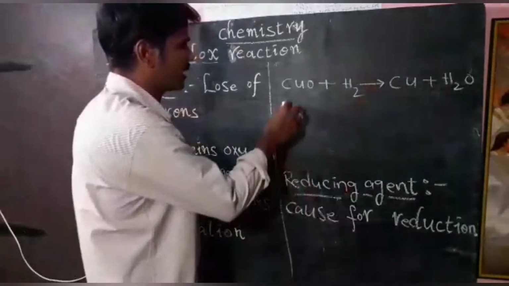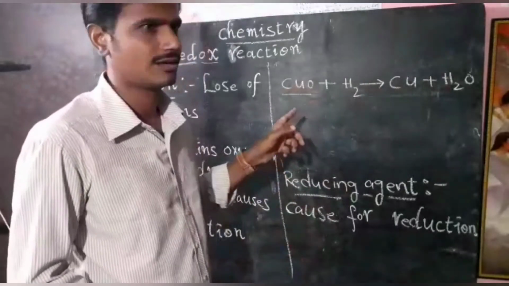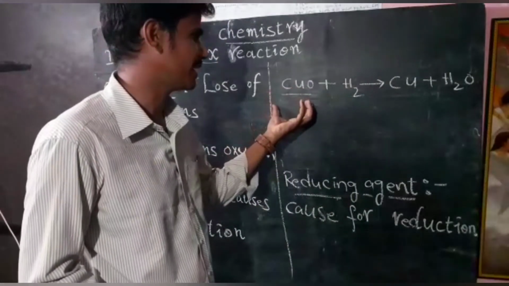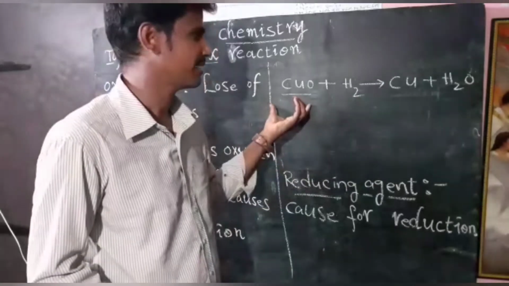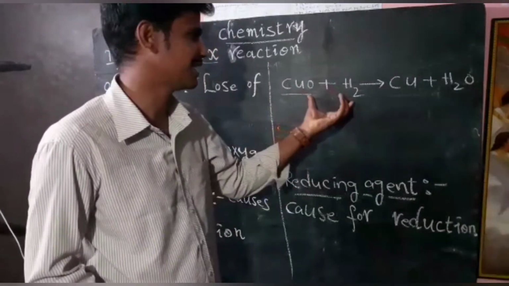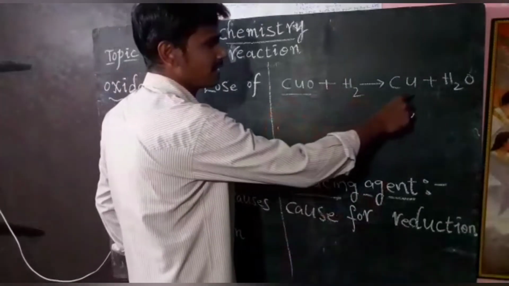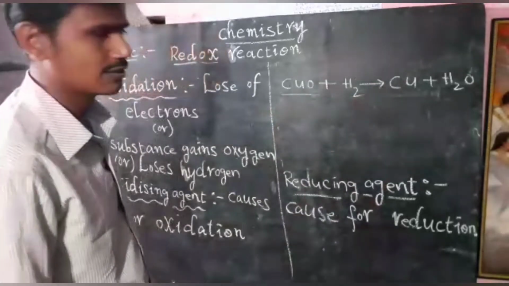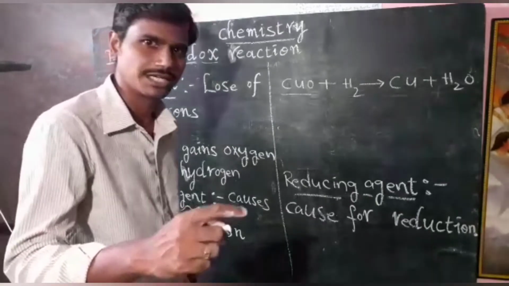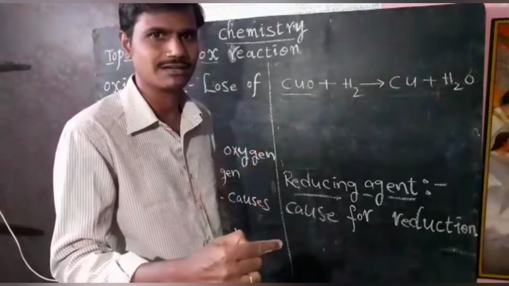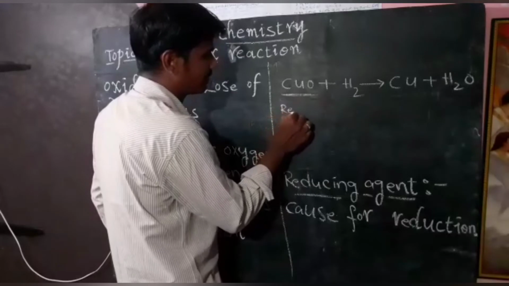See here, copper oxide. In that, oxygen is there. Here copper oxide is the reactant. It is converted into copper. When the reactant takes part in the chemical reaction, it loses oxygen. So here copper oxide loses oxygen. In the reduction definition we discussed, loss of electrons, or gain of hydrogen, or loss of oxygen is known as reduction. So here copper oxide is reduced.